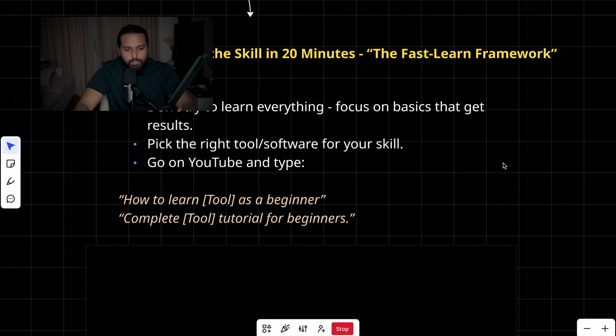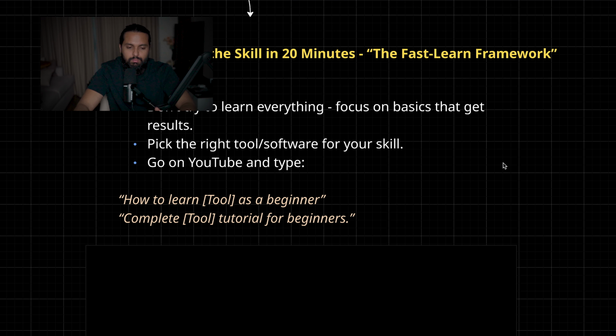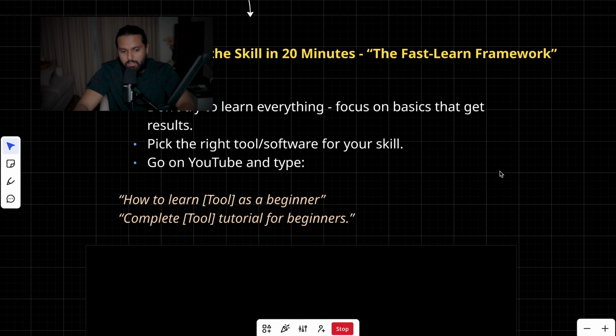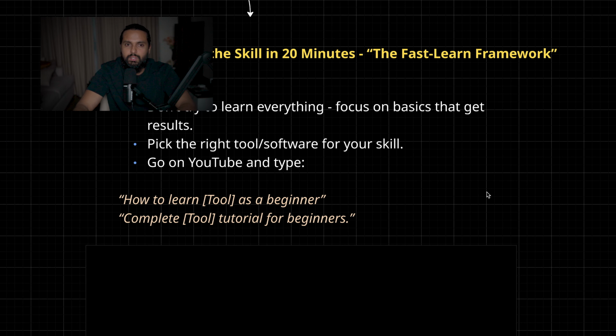You can simply go onto YouTube and type how to learn. Let's say you choose video editing and you want to learn Adobe After Effects, how to learn Adobe After Effects as a beginner, complete Adobe After Effects tutorial for beginners. Again, it's very simple, but this is something that most of the ones out there don't really do because they are just overwhelmed. But if you have a blueprint like this, you can follow along and get better and find a skill that really suits you.